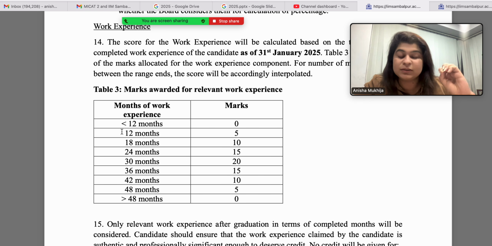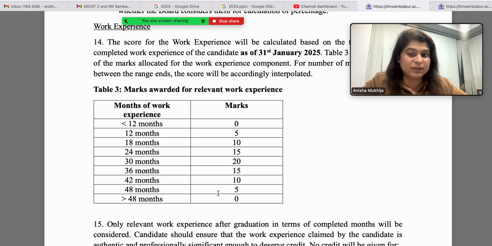Less than 12 months, 0 marks. 12 months, 5 marks. 18 months, 10 marks. 24 months, 15 marks. 30 months, 20 marks. So our sweet spot is 30 months, that is 2.5 years. 36 months, 15 marks. 42 months, 10 marks. 48 months, 5 marks, and greater than 48 months you get 0. So this is your entire marks awarded for your work experience details.